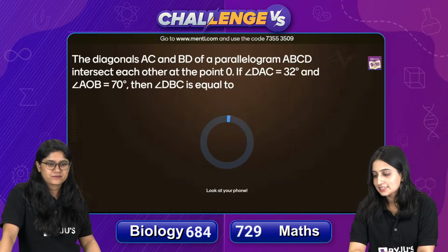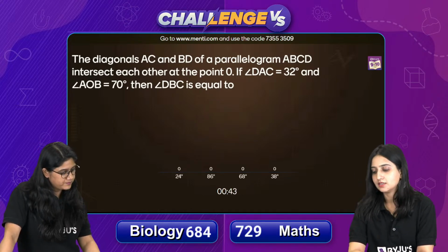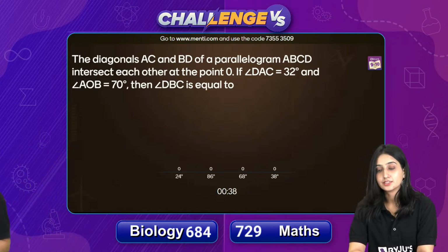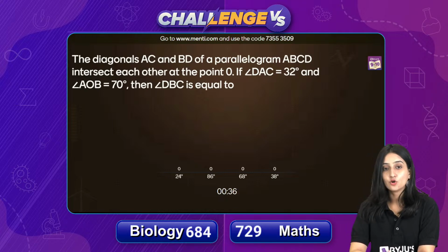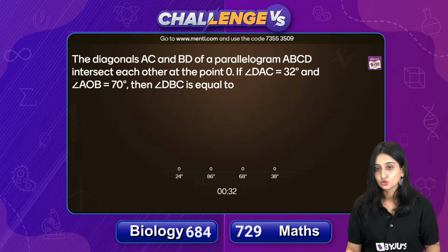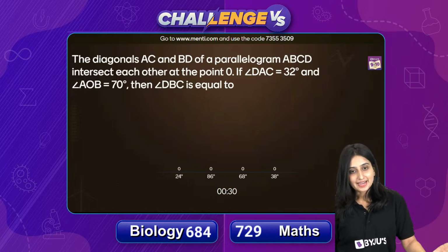The diagonals AC and BD of a parallelogram ABCD intersect each other at the point O. If angle DAC is 32 degrees and angle AOB is 70 degrees, then angle DBC is equal to. You have to make the diagram first.